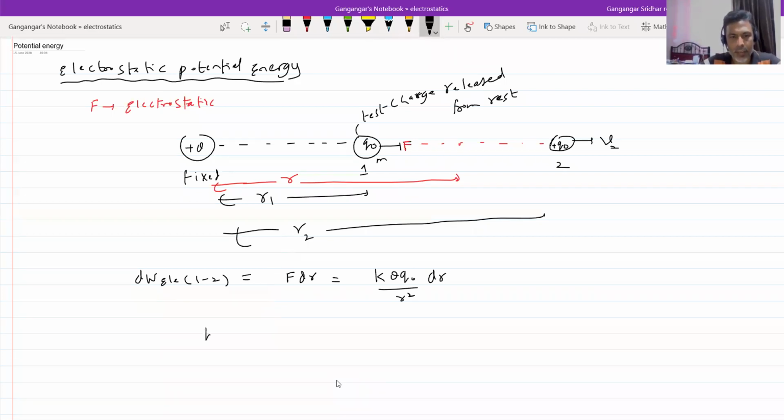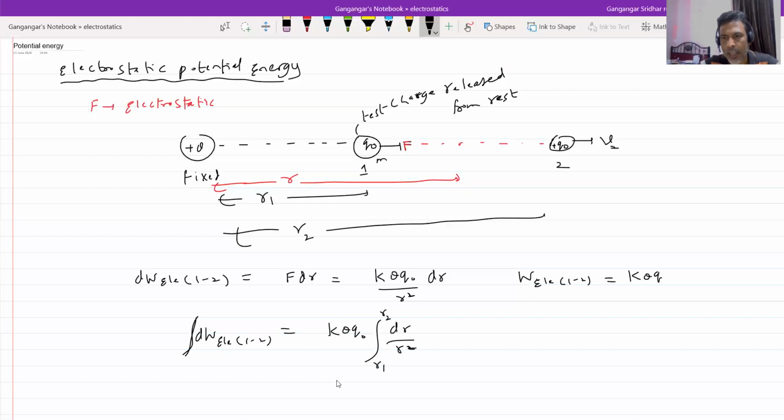So dW is equal to K Q Q naught dr by R square, the work done in shifting the particle from R1 to R2.